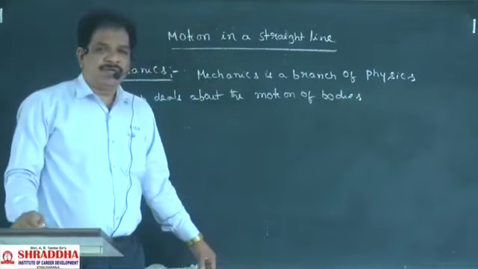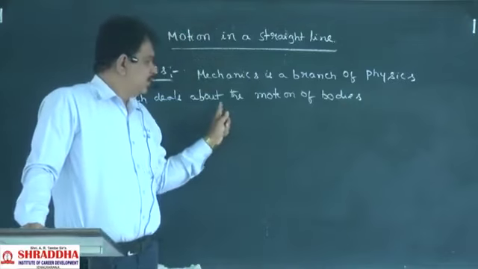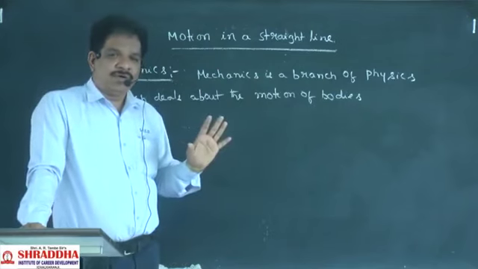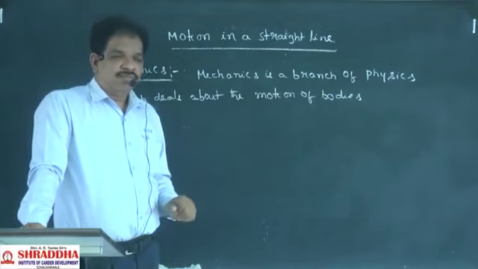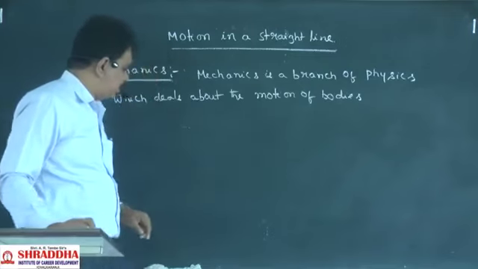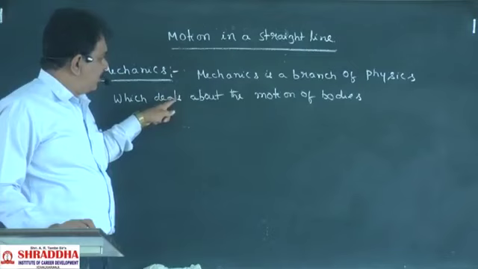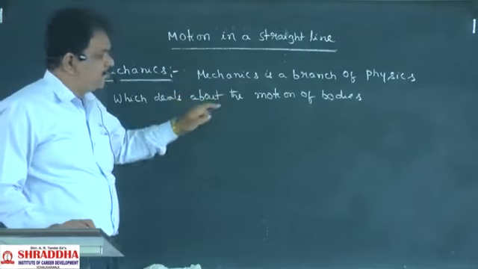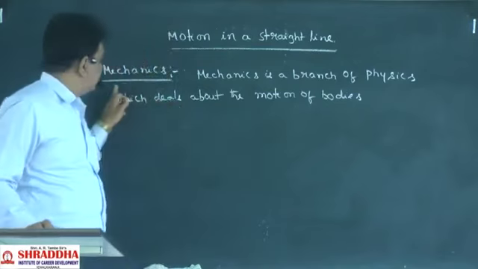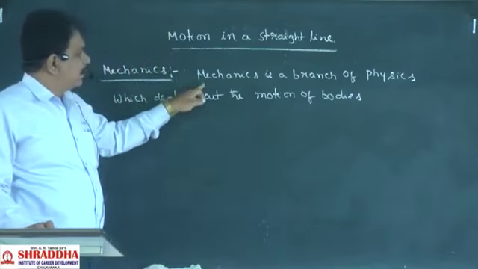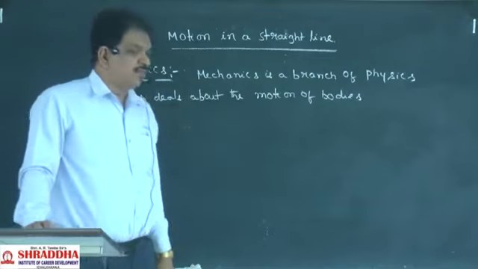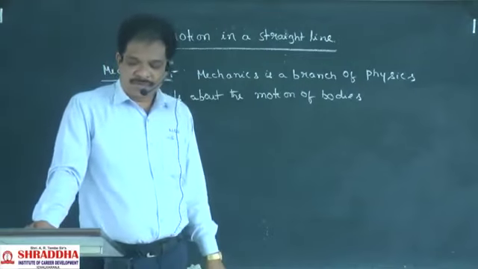When a body is in the moving state, in the motion state, we are discussing that type of bodies and that type of motions in mechanics. Mechanics is a branch of physics which deals about the motion of the bodies.